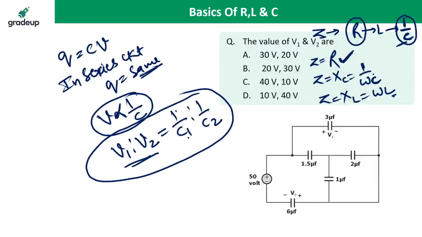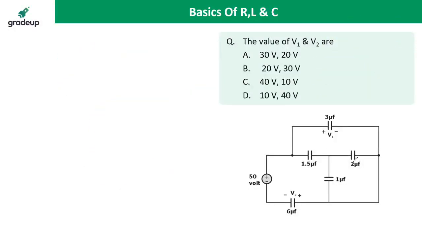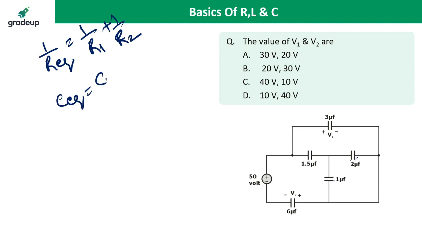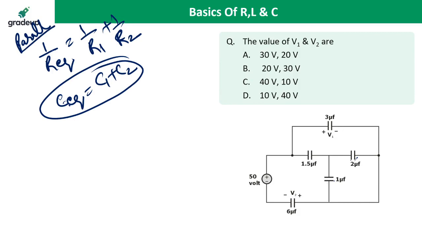Now I am taking the question. These two capacitors are in parallel, and this formula is again valid. In parallel, 1 upon R equivalent is 1 by R1 plus 1 by R2. You know this very well for parallel resistance. So 1 by R is replaced by C equivalent, so C equivalent is C1 plus C2. So for parallel resistance, 1 by R is equal to 1 by R1 plus 1 by R2, and for capacitors, C equivalent is equal to C1 plus C2.